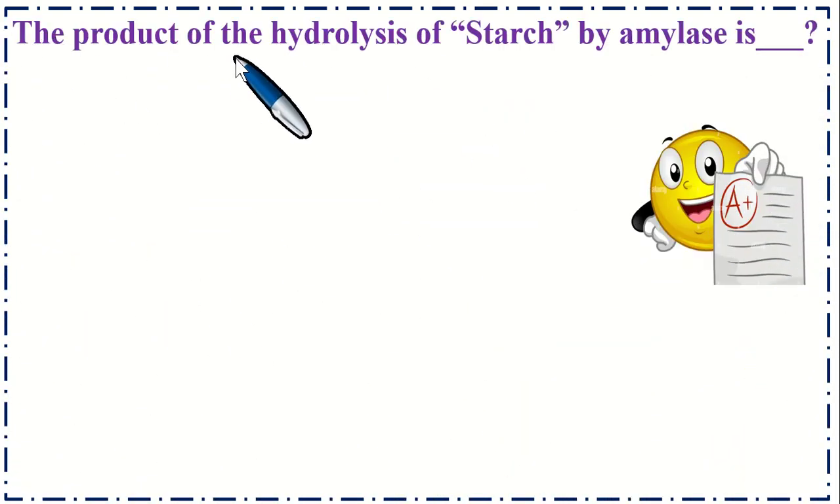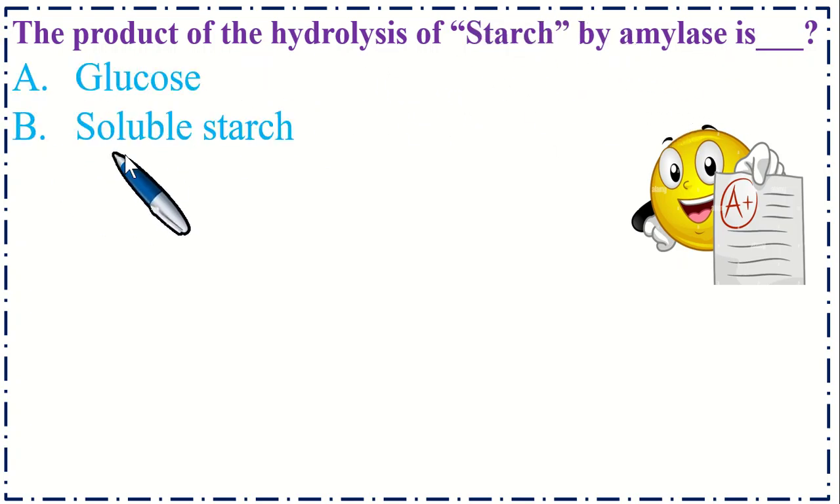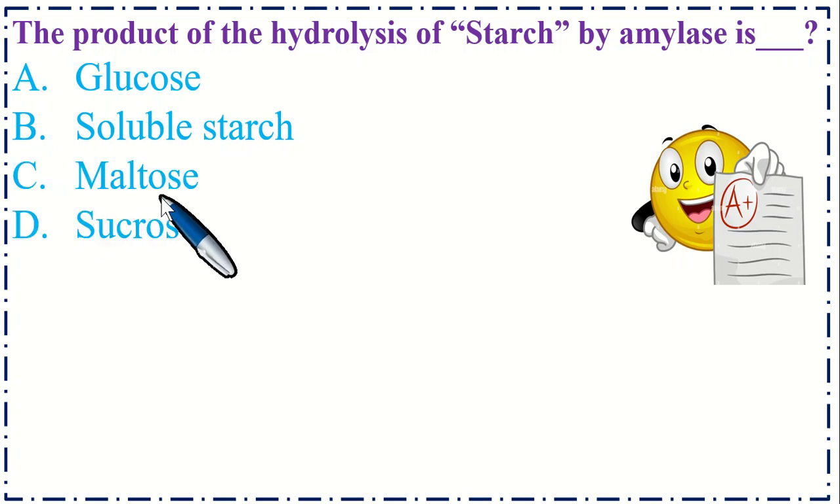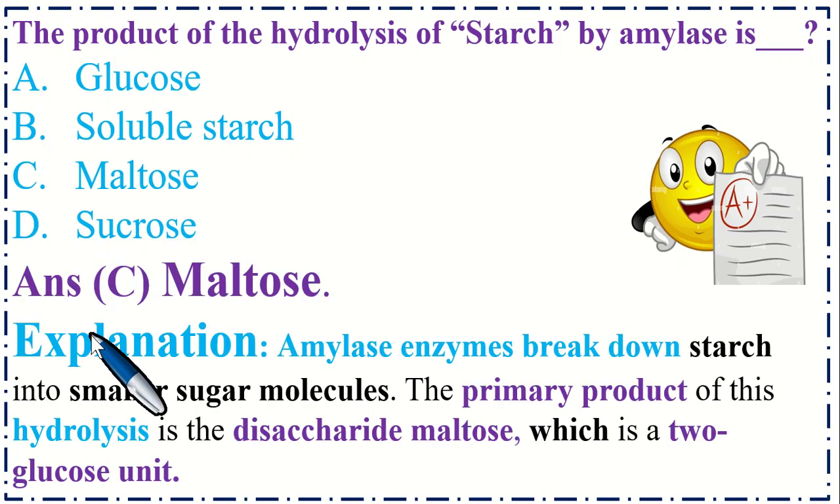The product of the hydrolysis of starch by amylase is dash. Option A, glucose, B, soluble starch, C, maltose, and option D, sucrose. So the correct option is C, maltose. Explanation is amylase enzyme breaks down starch into smaller sugar molecules. The primary product of this hydrolysis is the disaccharide maltose, which is 2 glucose units.